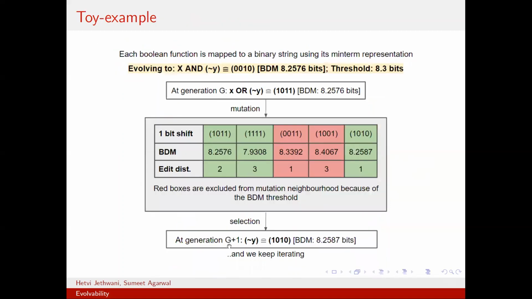Let's dive into what we exactly mean by it. So consider this example. We start evolving from X and not Y, and we set the threshold to be 8.3 bits. What this means is that every mutation in the mutation neighborhood whose BDM value is greater than 8.3 bits is excluded from the mutation neighborhood. So only the green boxes form the ultimate mutation neighborhood. So what do we see?